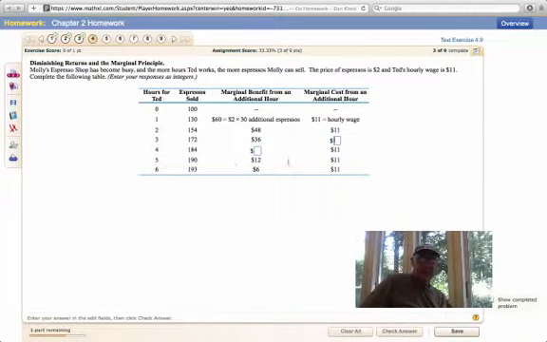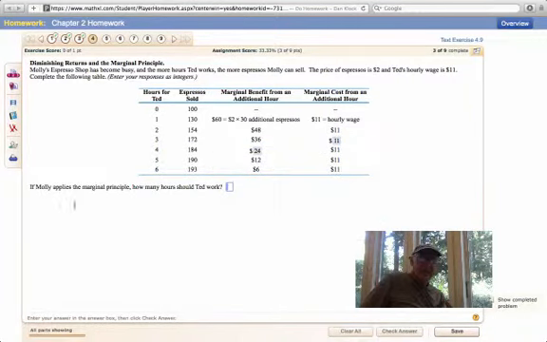So here, let's go to number 4. Well, first, this first one is easy. It's $11, right? Of course, he's making $11 the whole time. But for the 4th hour, let's see if it makes sense for Ted to work the 4th hour. Should Molly keep him on? So it goes from 172, which is what was sold at 3, to 184. That's 12 more espressos sold that Ted would bring in. So again, 12 times 2 is 24. So that's the answer on this one. Great. Let me check my answers.